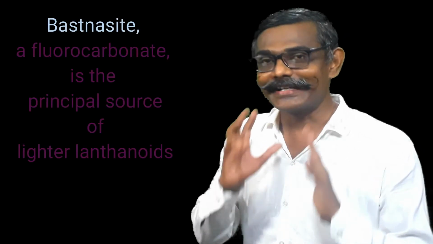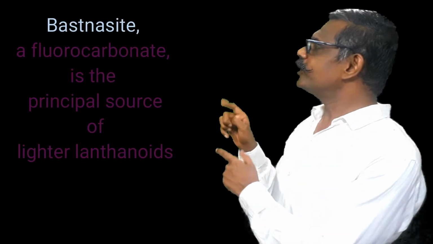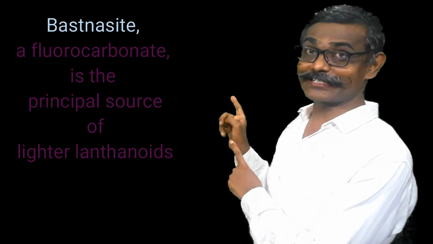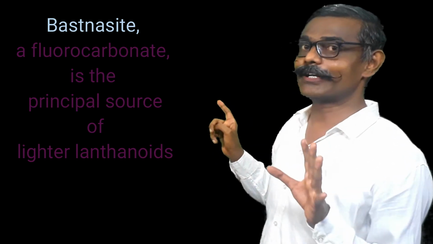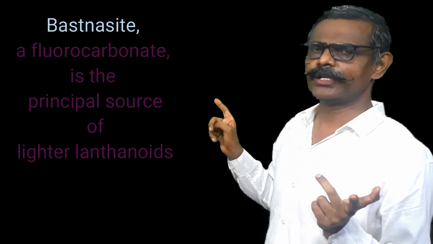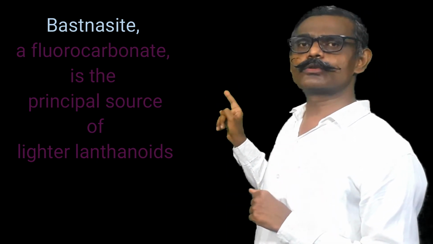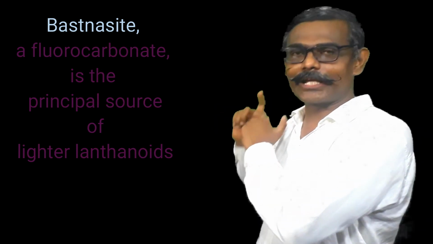So how to get those lanthanoids? Let us study. Okay, before that, what is bastnasite? Bastnasite is a principal source of fluorocarbonates of lanthanoids, and it is supposed to be a principal source of lighter lanthanoids.